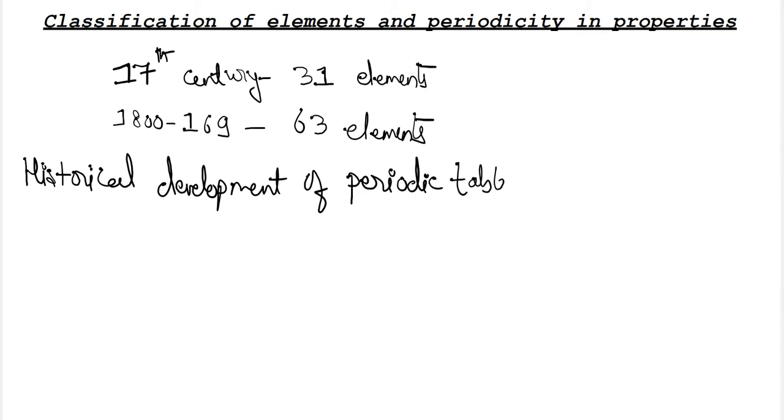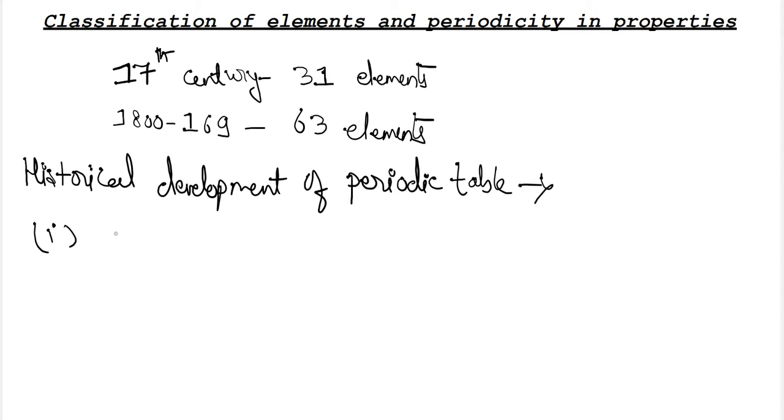Let's talk about the historical developments which have taken place in the periodic table. The first attempt was made by Lavoisier, who is also termed the father of chemistry.